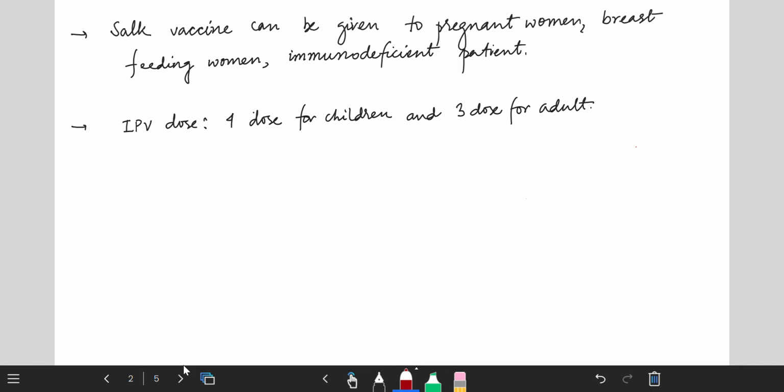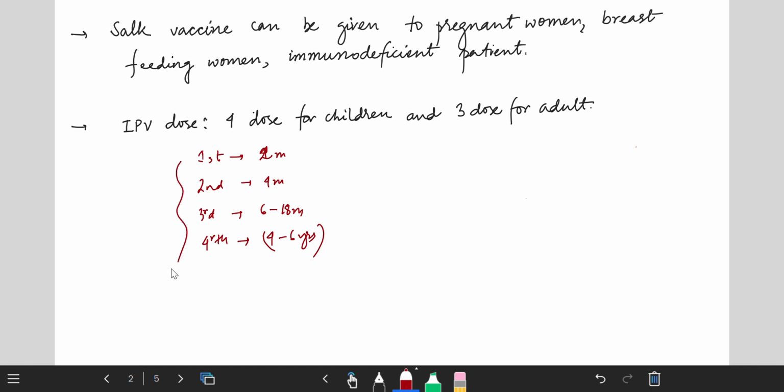IPV is given in 4 doses for children and 3 doses for adults. The first dose is given at the age of 2 months, and the second dose is given at 4 months. The third dose is given at 6 to 18 months, and the fourth dose is given at 4 to 6 years old. Okay, these are the 4 doses for children. 3 doses are given for adults.